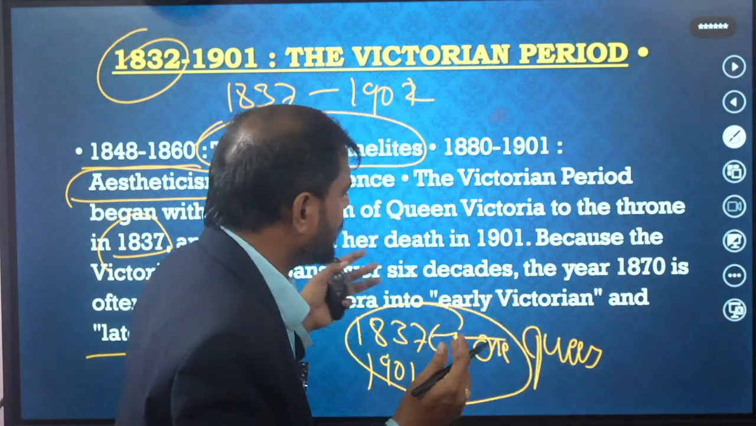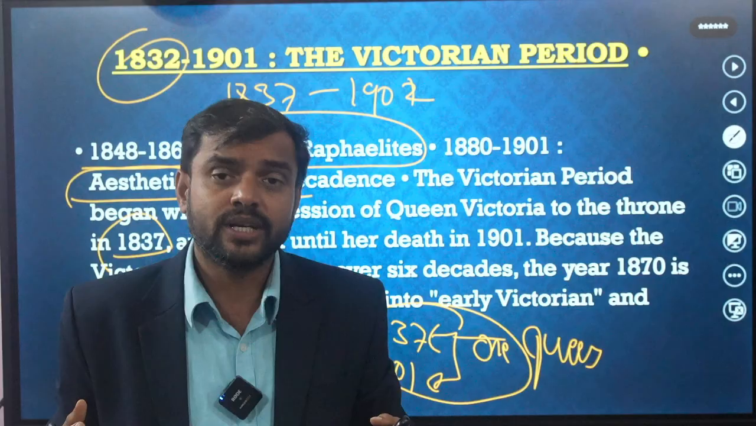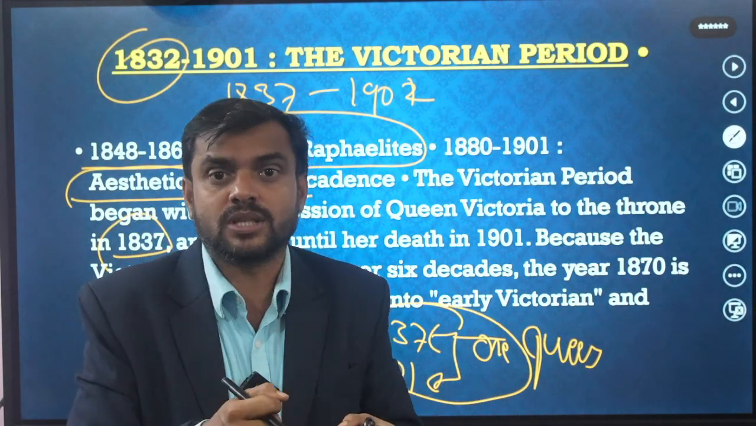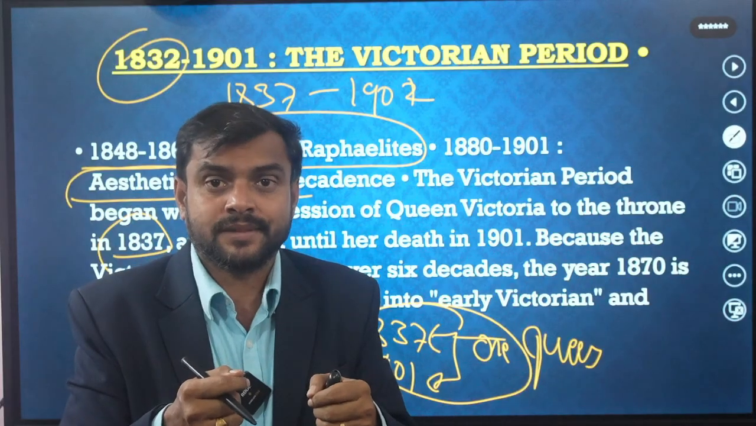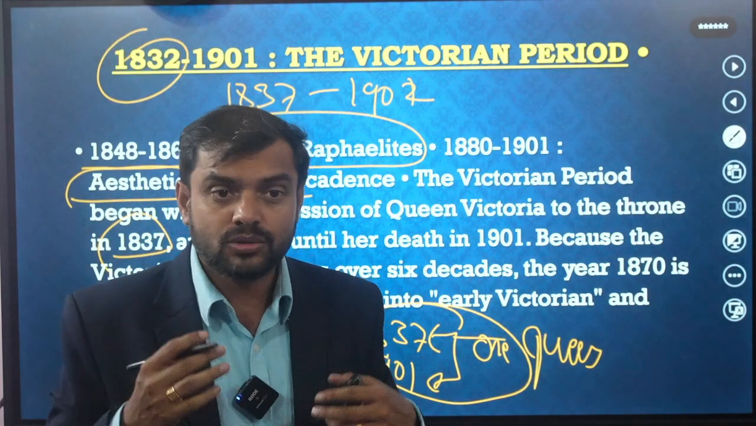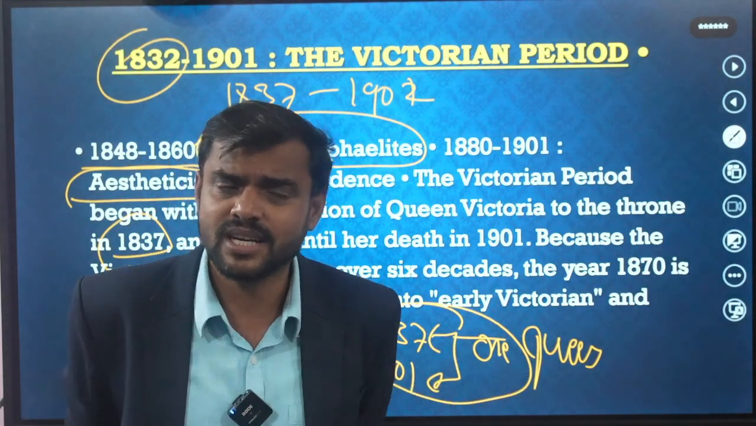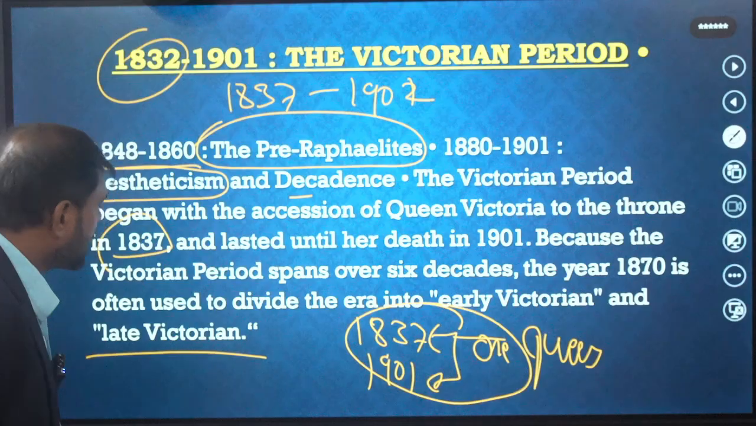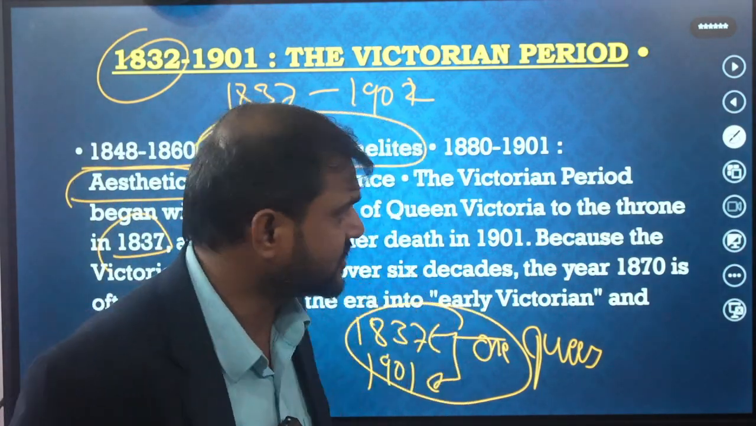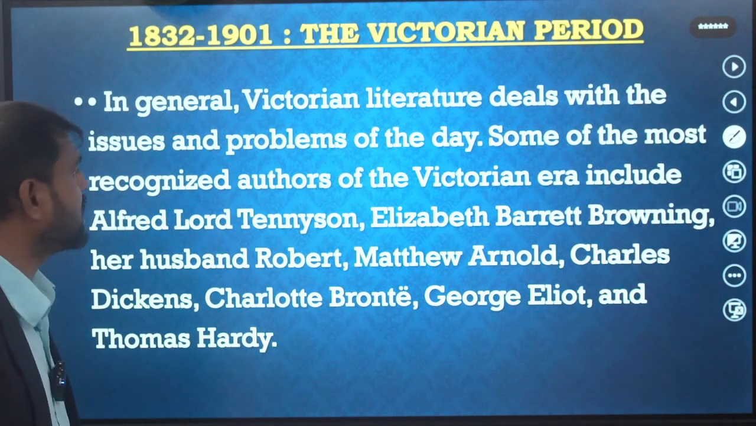So that's why this period is very important to you as English literature students. You must be more aware of these ideas. You must write about these things. You must read about these things. Take one novel and write it in your own way, with your own analysis. That is very important. So, dear students, it is a very important period for us. In general, Victorian literature deals with the issues and problems of the day.